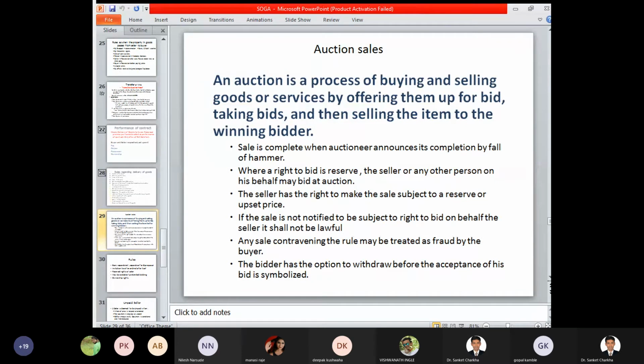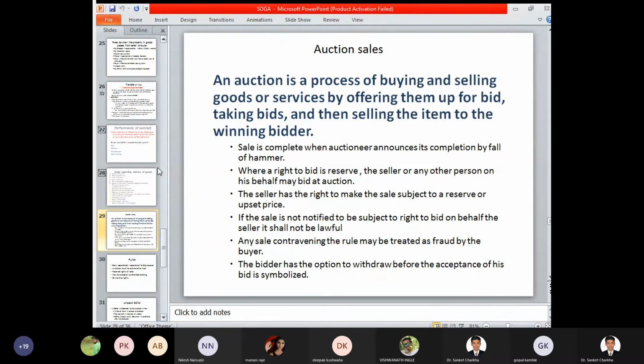In this way, the auction sale is undertaken, and a short note may be asked on this perspective. Any sale contravening the rule may be treated as fraudulent by the buyer. At this stage, every rule, every activity, and every term and condition applies to all the buyers who are participating in this type of contract. Anyone participating in this type of contract has to perform all their promises. All the conditions are made applicable to those people, and accordingly they have to perform their promises.